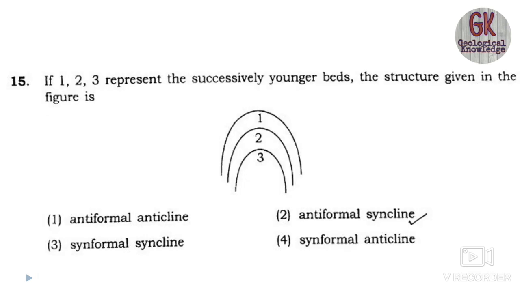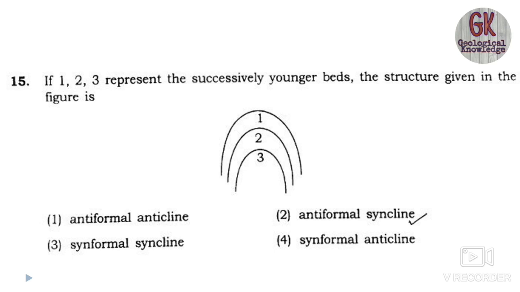The 15th one, here you have been given a diagram. If 1, 2 and 3 represent successively younger beds, as you are moving from 1 to 3 the beds are getting younger and younger. So the structure given in the figure is known as? We all know that is an anticline.